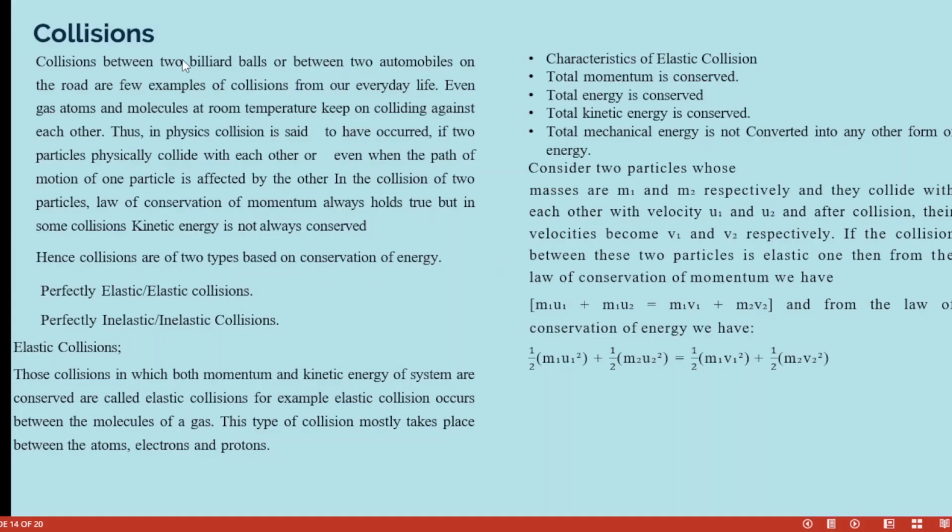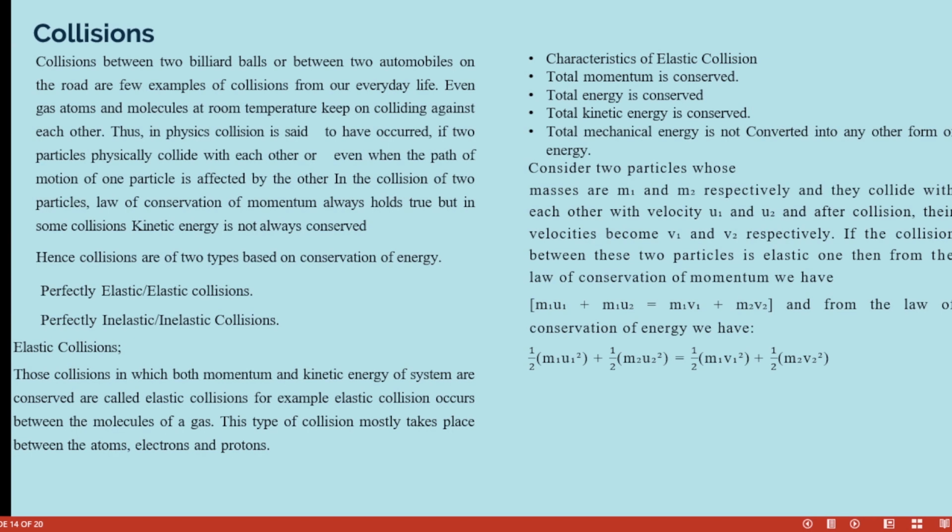Collisions between two billiard balls or between two automobiles on the road are examples of collisions from our everyday life. Even gas atoms and molecules at room temperature keep on colliding against each other. Thus, in physics, a collision is said to occur if two particles physically collide with each other, or when the path of motion of one particle is affected by the other.